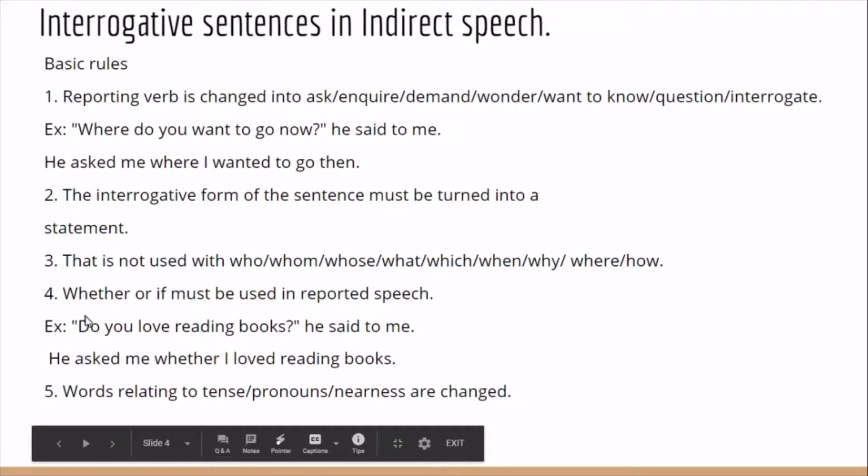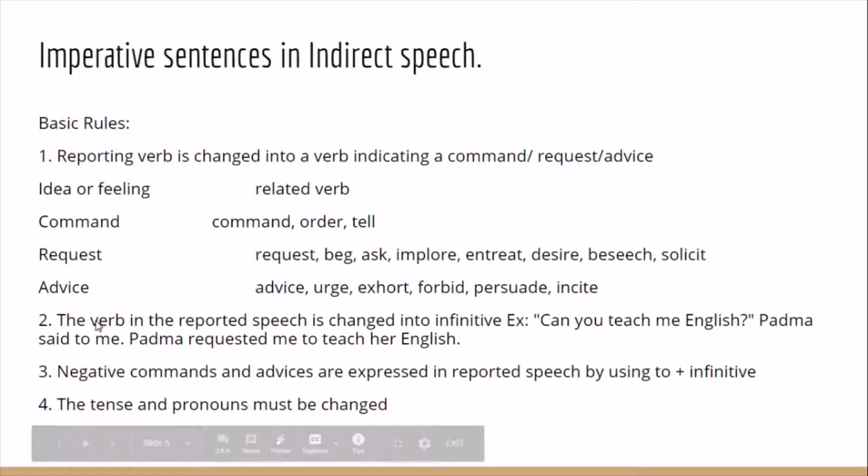Now when it comes to imperative sentences in indirect speech: imperative sentences, requests, orders, commands, advice, suggestions, all these are imperative sentences. So how are these to be changed into indirect speech? Here the verb in the reported speech is changed into infinitive.